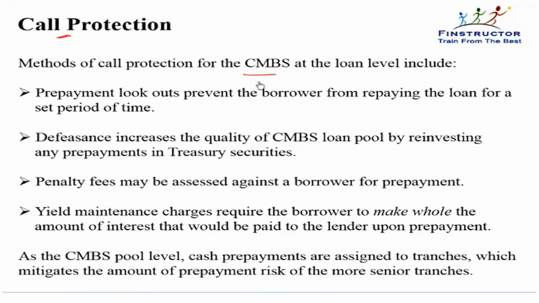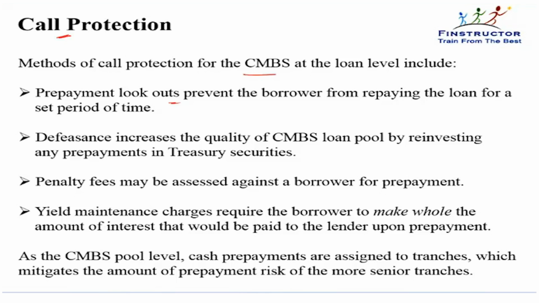What we can do in commercial mortgage-backed securities more easily is have a prepayment lockout. That is, the borrower cannot repay the loan for this period of time. We can also have defeasance. That is, even if he prepays, that prepaid amount will not be used to reduce the principal. That prepaid amount will be put in government securities and an interest will be earned on that.